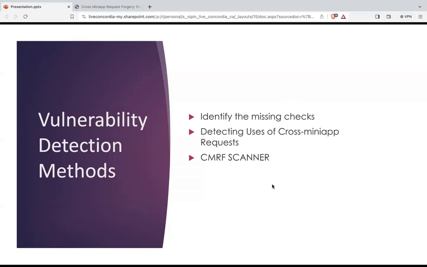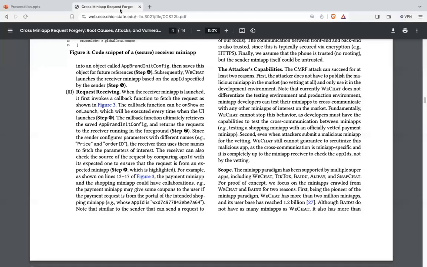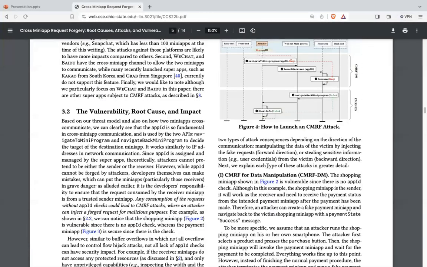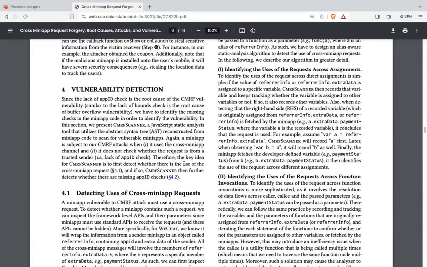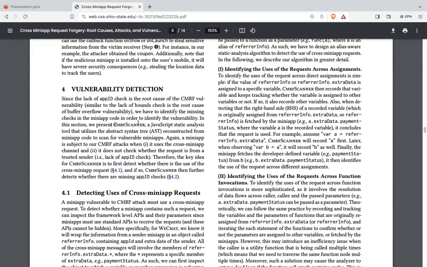The researchers of this research paper have created a CMRF scanner tool. This is basically a JavaScript tool that they have developed to find vulnerabilities inside an application. So I'll show you: we present CMRF Scanner, a JavaScript static analysis tool that utilizes the abstract syntax reconstructed from Miniapp to scan for vulnerable Miniapps. This is a tool that they have developed.